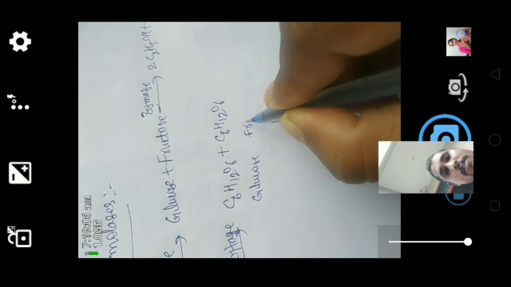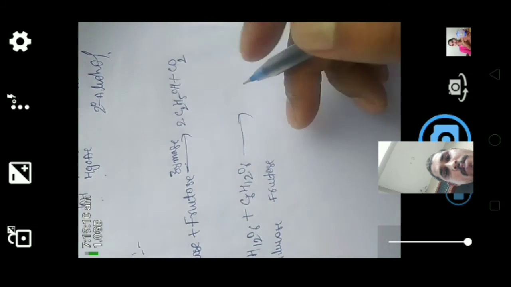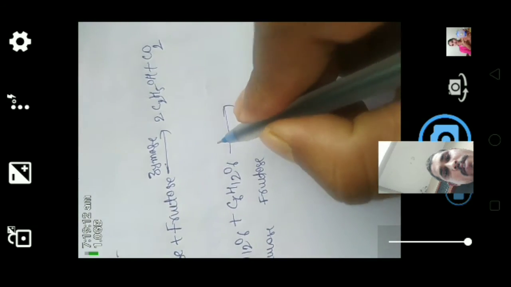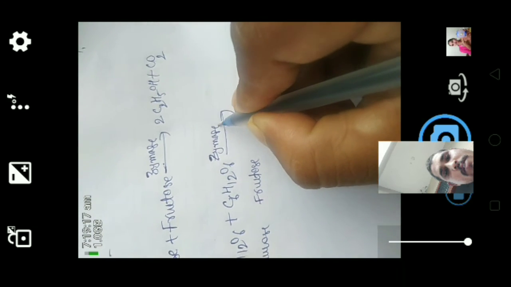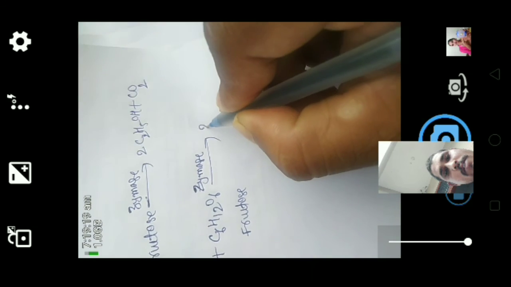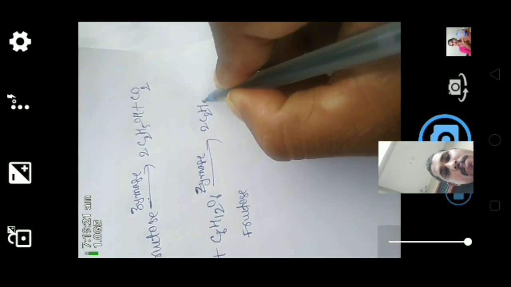So this glucose and fructose mixture, when we react with zymase enzyme, produces two molecules of ethanol.